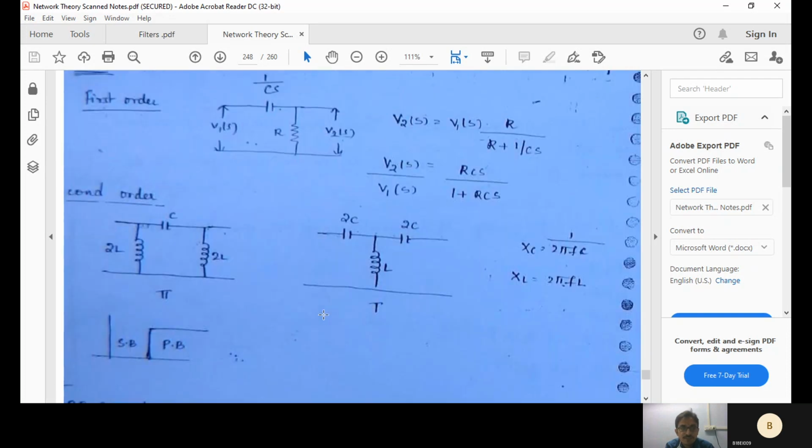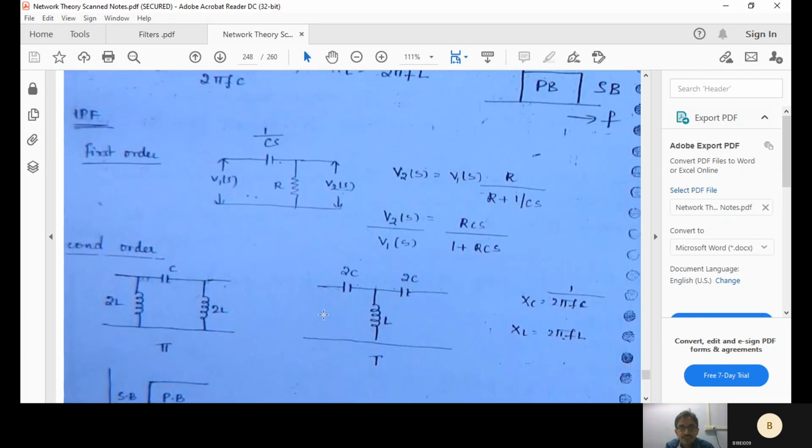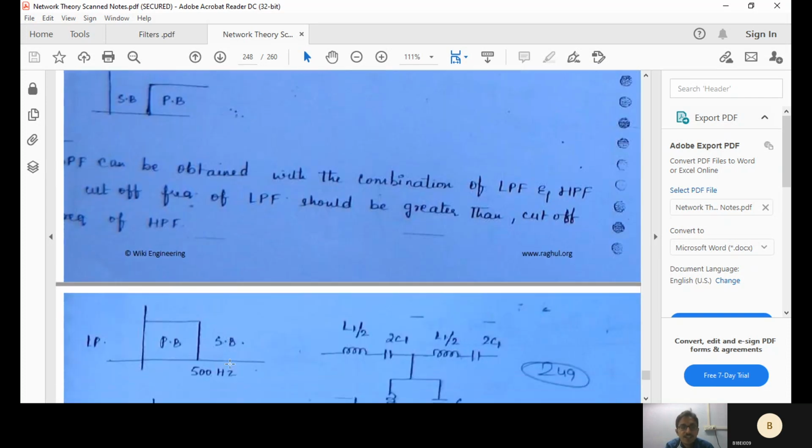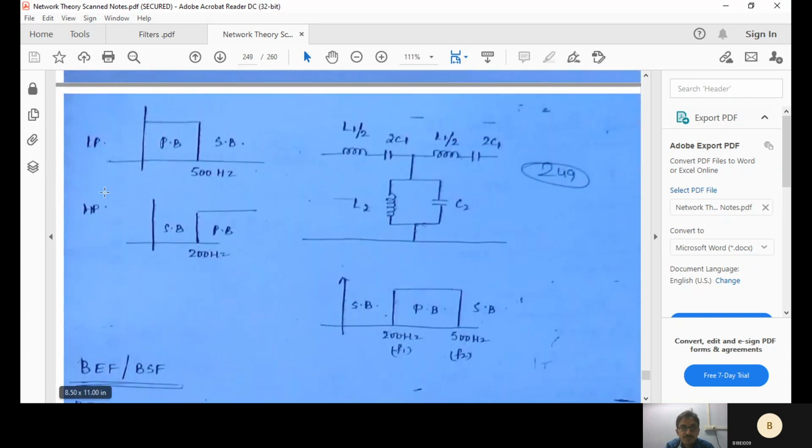So based upon that, in the low pass filter and high pass filter, this is a high pass filter, passing only high frequency signals. This is a pass band, this is a stop band. Like that you can define the pass band and stop band. This is the low pass filter: less than 500 Hz it is pass band, above 500 Hz it is stop band. So it is a low pass filter for lower frequencies.